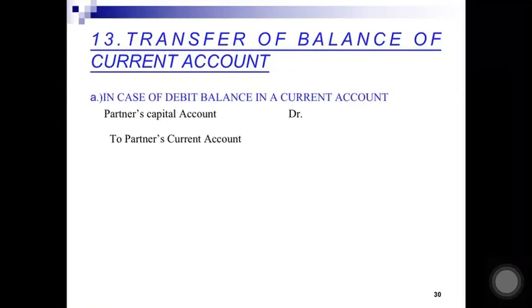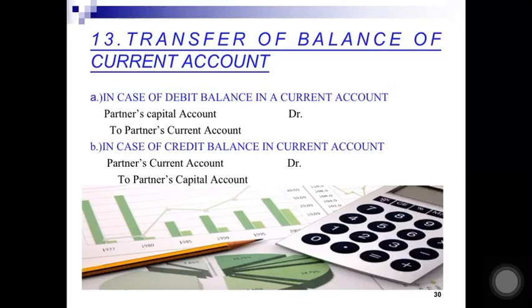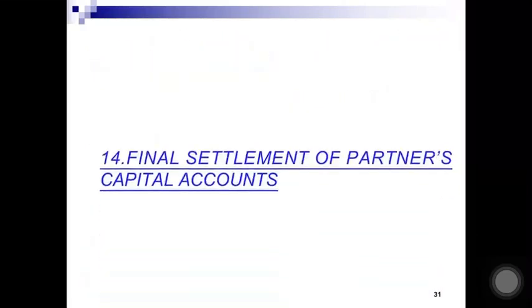Next, if there is any current account balance, that will be transferred. In case there is a debit balance in the current account, so current account will be credited. So partners capital account debited to current account, and if there is a credit balance, so now current account has to be closed, so that will be debited. So partners current account debited to partners capital account.